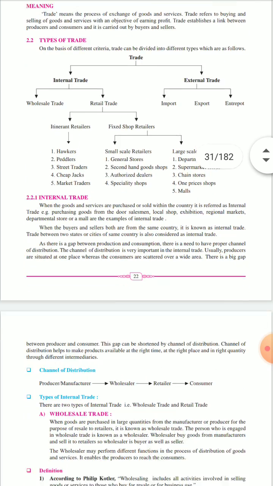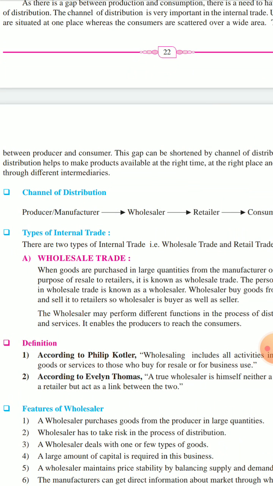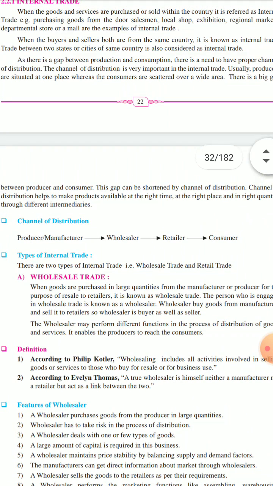So the channel of distribution is like this: producers and manufacturers will send it to the wholesaler. The wholesaler will purchase in large quantities and sell to retailers, and retailers will sell to consumers. So this is the distribution channel.